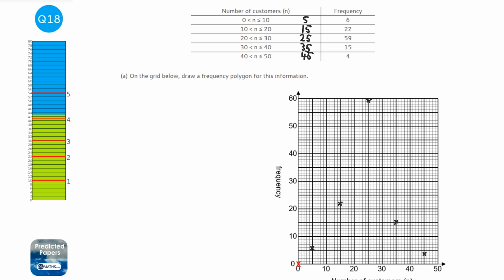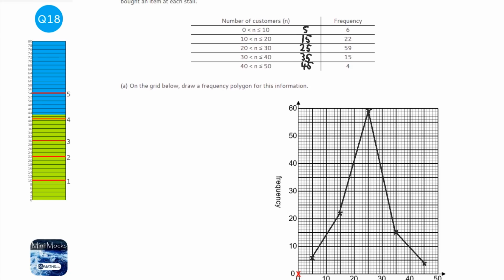Now we're only halfway done, and my points aren't exact because the screen I'm using isn't the most precise, but it's good enough. We're only halfway done because what we need to do is join these up with straight lines, so no curves needed. And when you join them up with straight lines, do not ever join up the last 2 points. You're not actually trying to make a polygon, okay? So don't ever draw this line here. That's not a good thing to do, so make sure you don't do that. Okay, and that's it. So midpoints, crosses, and then join them up with straight lines if you're asked for a frequency polygon.